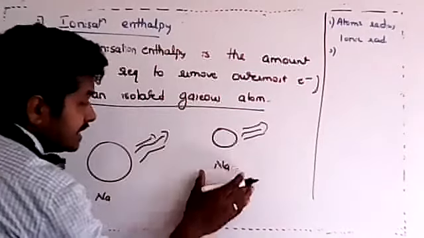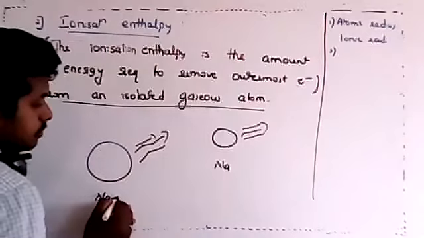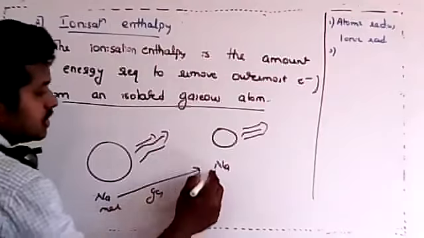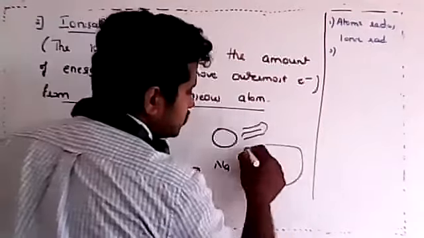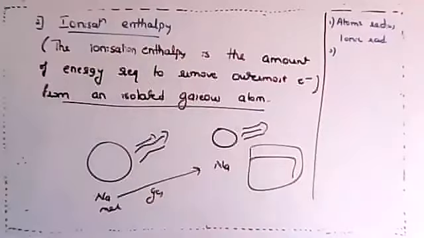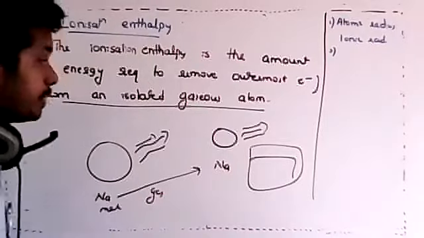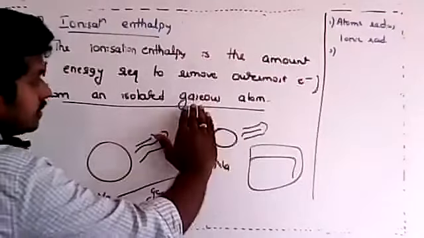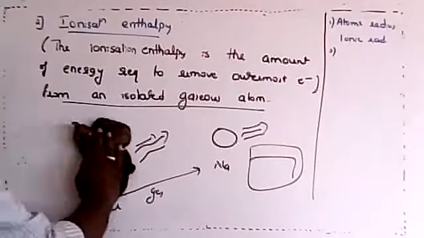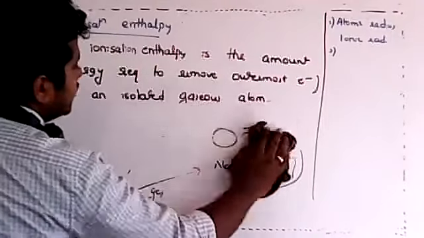First, sodium metal should be converted into a gas. Then that gas you have to take separately and remove the electron. That is what you call isolated, separated. Isolated means separated gaseous atom. Got it, my dear students? This is what you call ionization enthalpy. This word is very important.